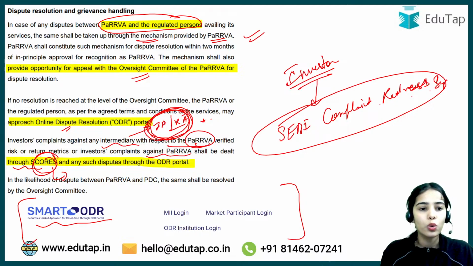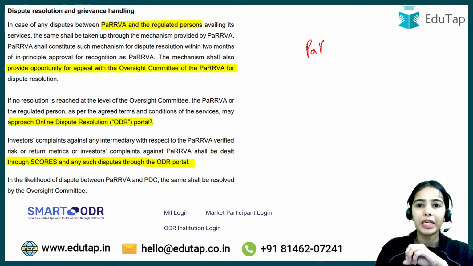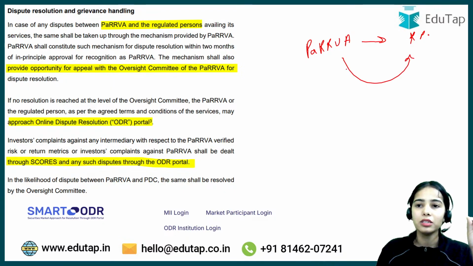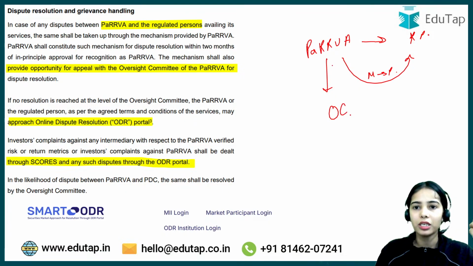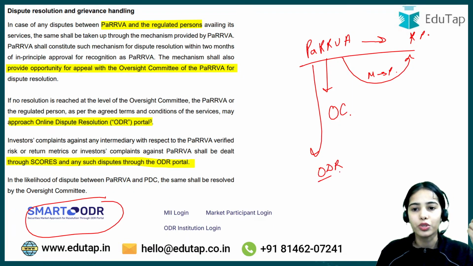Okay, so scores will be used by the investors to raise the complaint, and any such disputes through the ODR portal will be handled. So this is the idea. Basically, if the problem is between PaRRVA and the regulated person, then the mechanism of PaRRVA will be used, or they can go to the oversight committee, or at last they can go to the smart ODR, that is the online dispute resolution system.